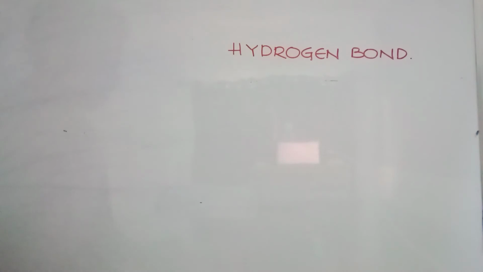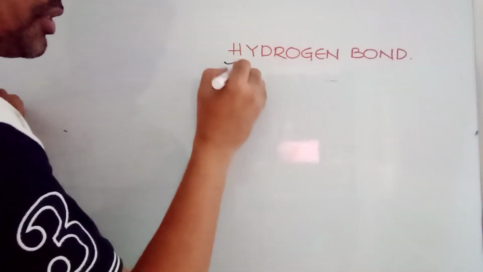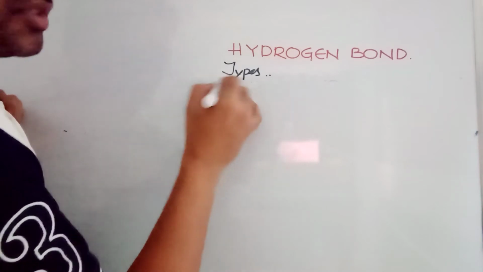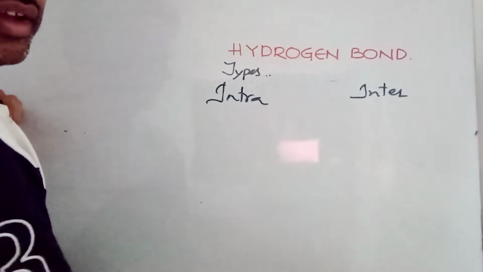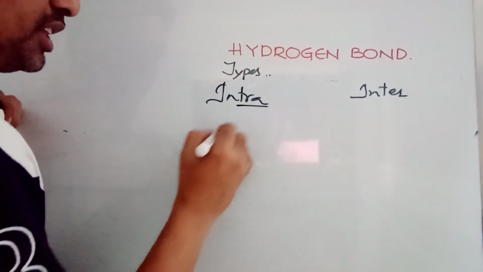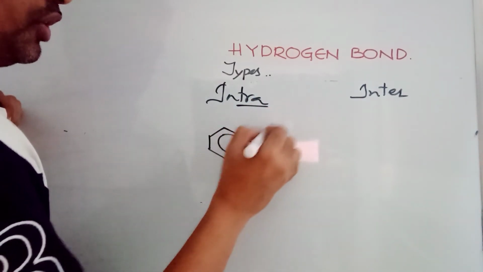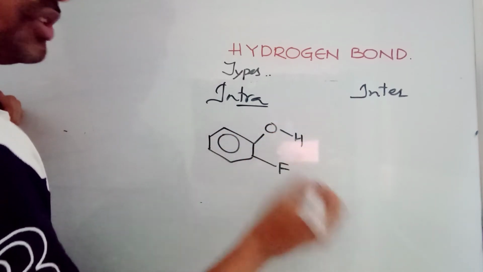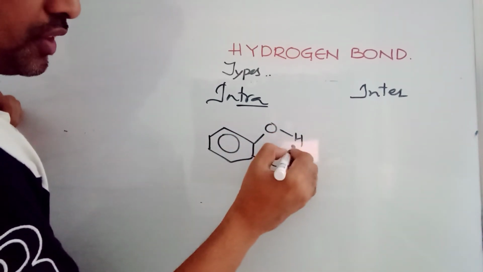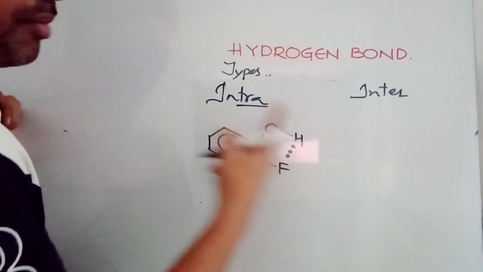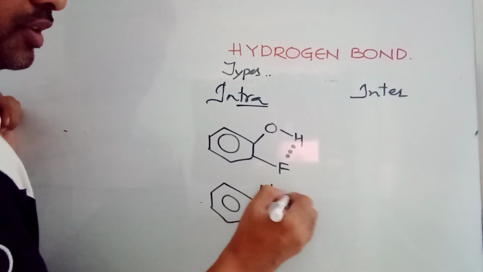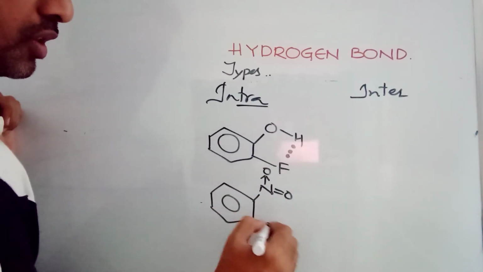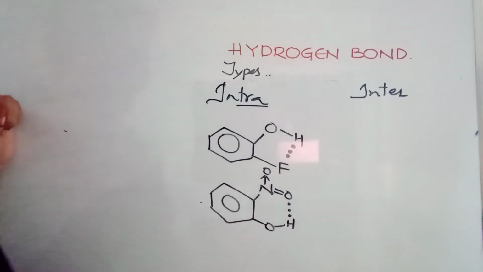First point that is to be noted is types. Hydrogen bonding is of two types: intramolecular, intermolecular. Intramolecular means within the molecule. You can take here a compound like this, orthofluorophenol. Now you see intramolecular hydrogen bonding. Orthonitrophenol, this is an example of intramolecular hydrogen bonding.